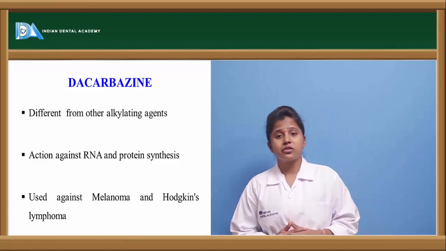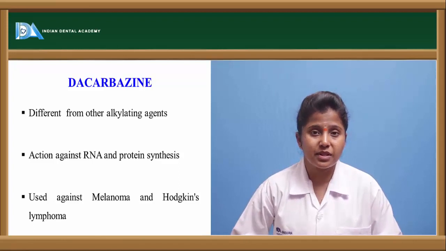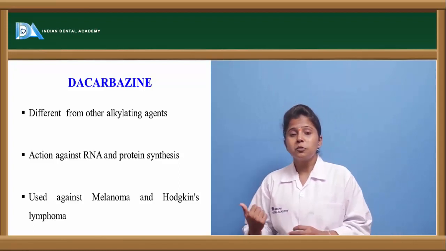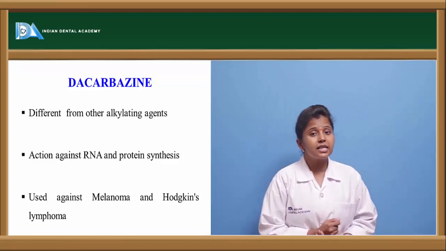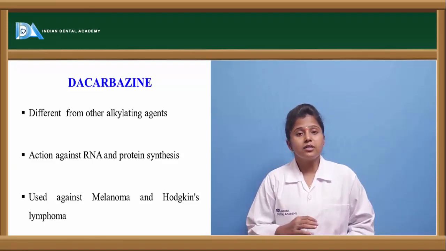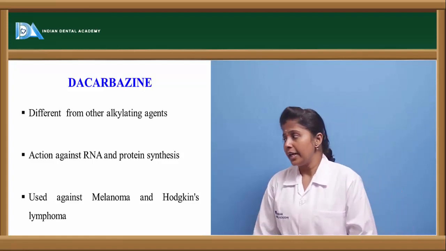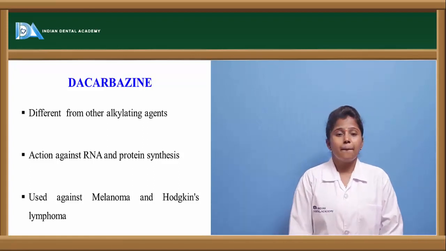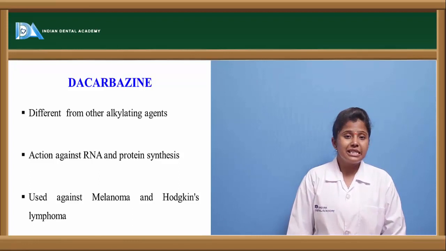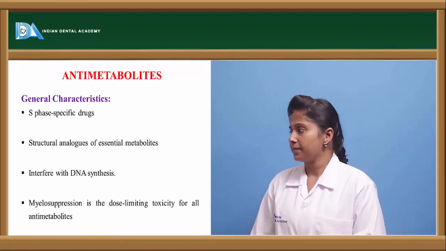So in RNA also there are 4 types of nucleic acids. So instead of thymine, uracil is present. So here the nucleic acids which are present in the RNA are altered because of the drug called dacarbazine. So the mechanism of action is little different when compared to other alkylating agents, and it is used against melanoma, that is a very serious skin cancer, and Hodgkin's lymphoma.